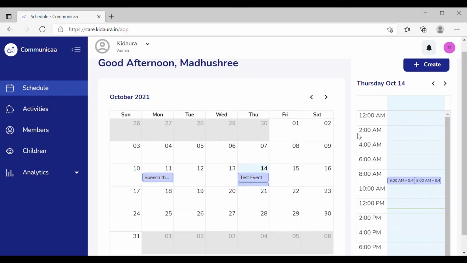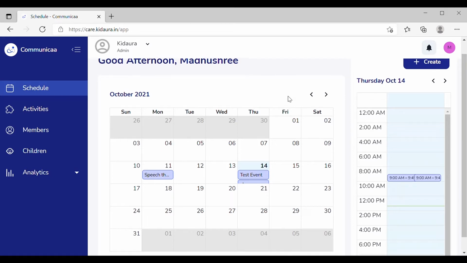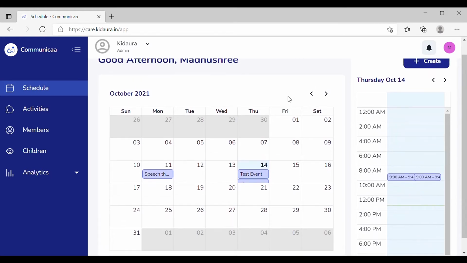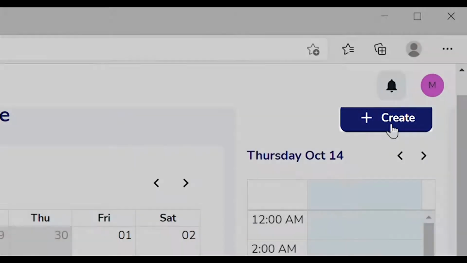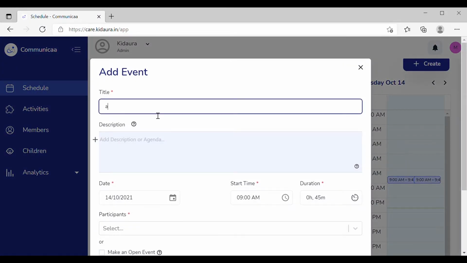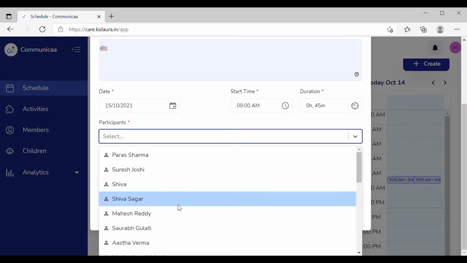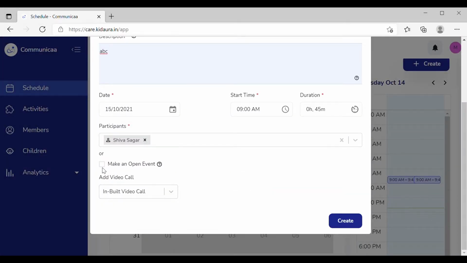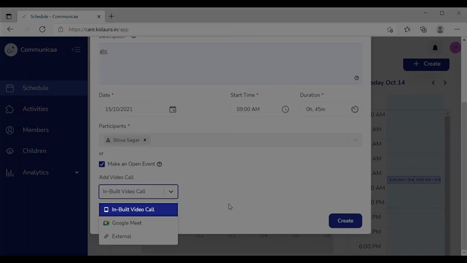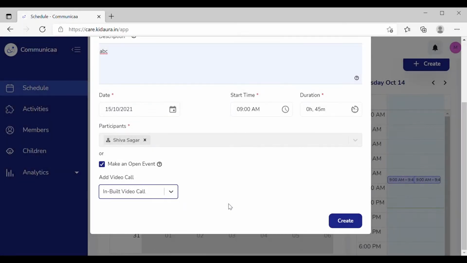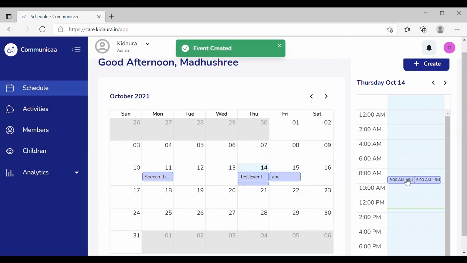The scheduler. From here, you can set up appointments with parents or specialists. By choosing the Create button, you can fill in the details regarding the name, title of appointment, a description regarding the call, the desired date and time, and the participants involved. You can either make it an inbuilt video call from the platform or use another video call platform such as Google Meet. Click on the Create button to save and view the appointment details.